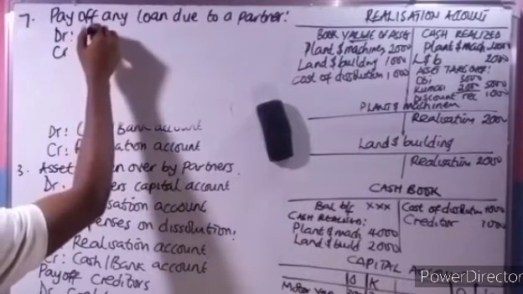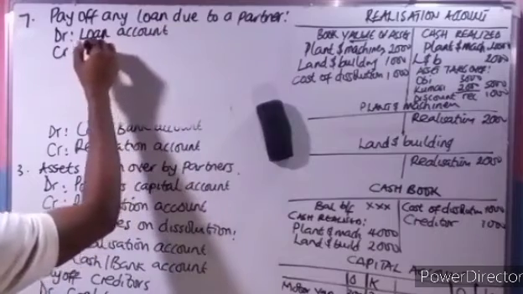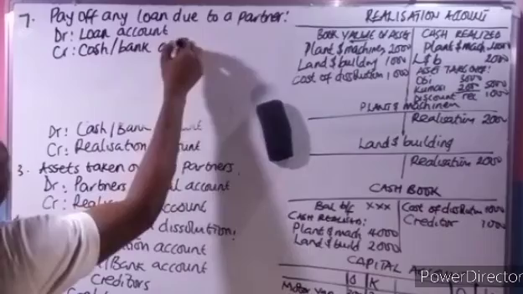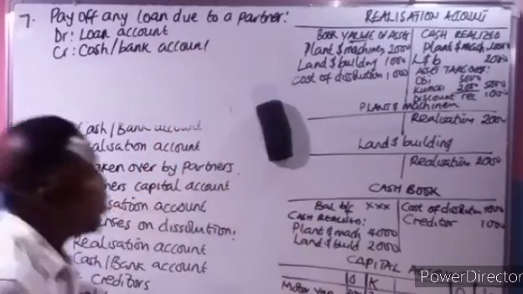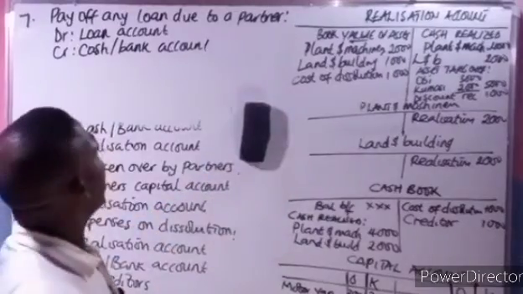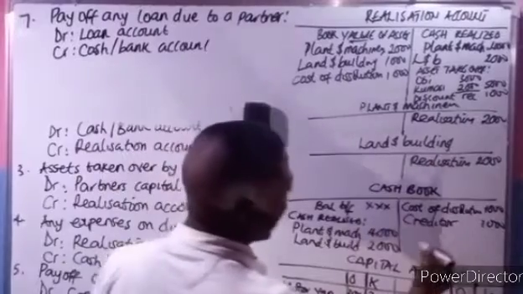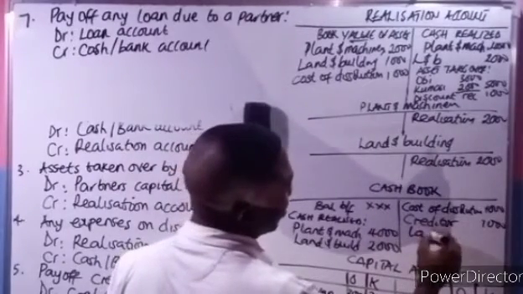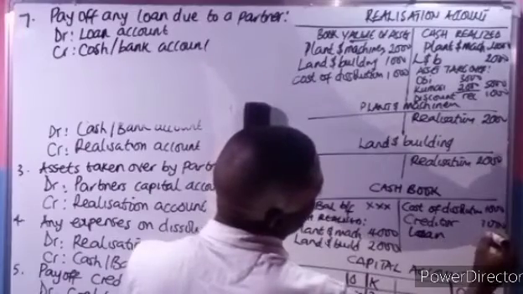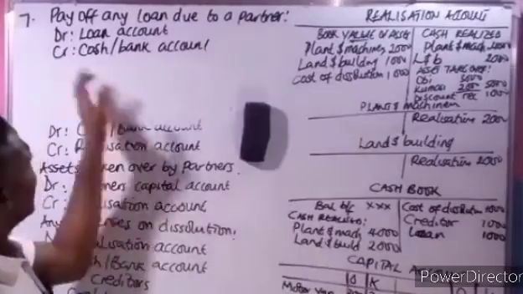It's debit the loan account and credit the cash or bank account. So when this arises, open up a loan account, you debit it, and you credit the cash, let's say 1,000. Okay, so that is in terms of this.